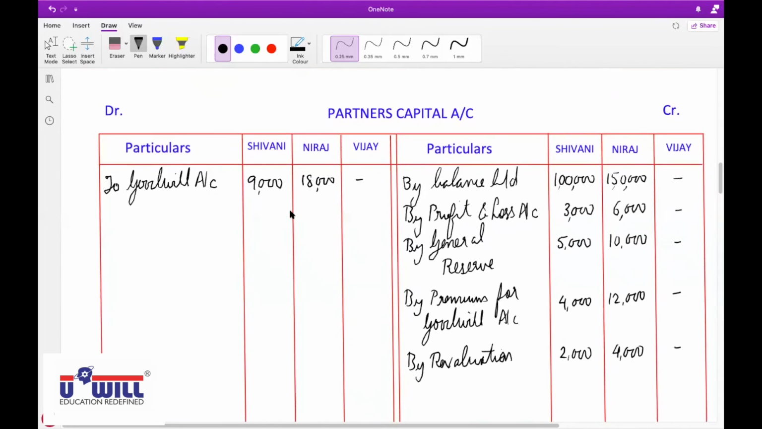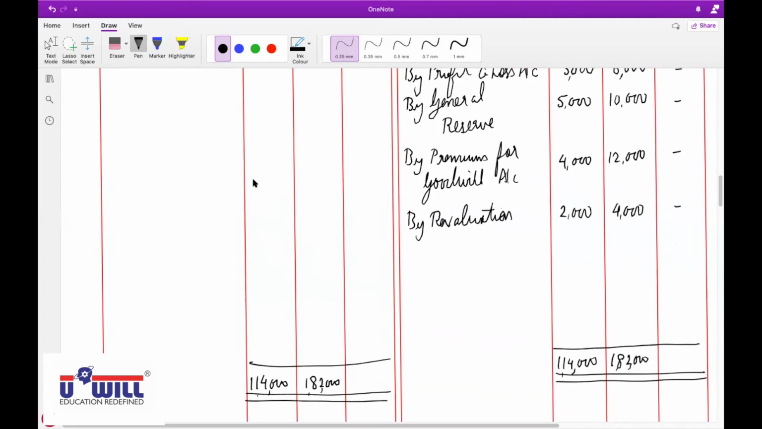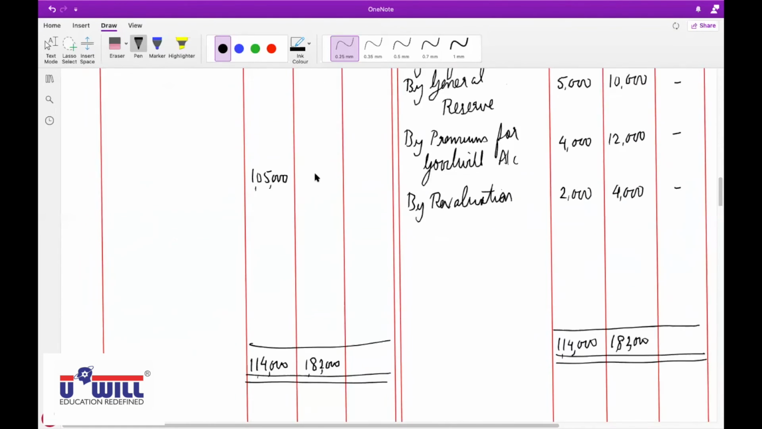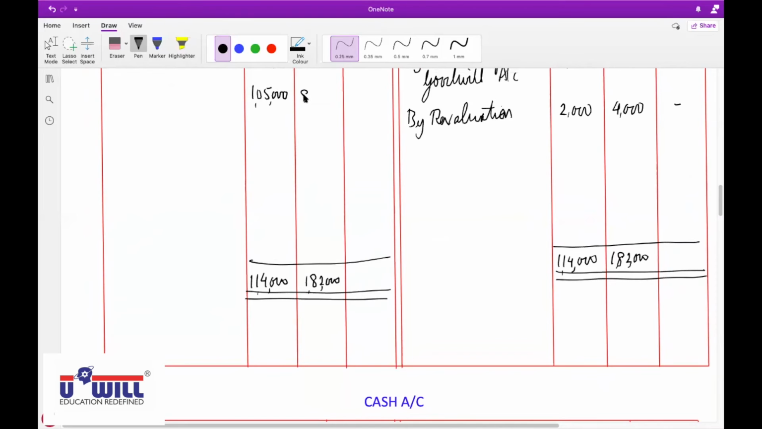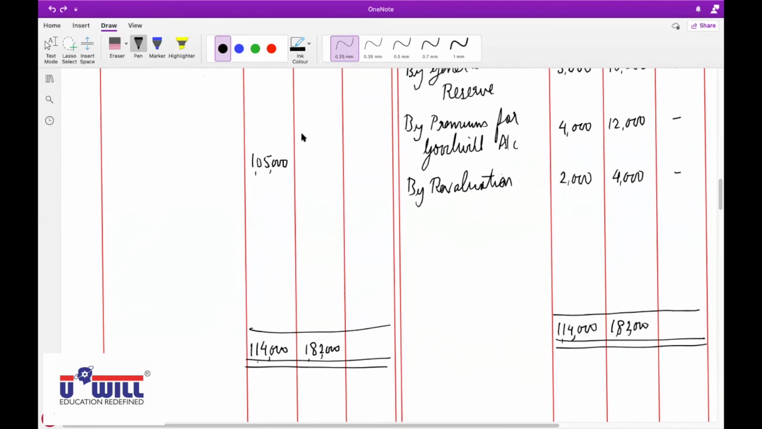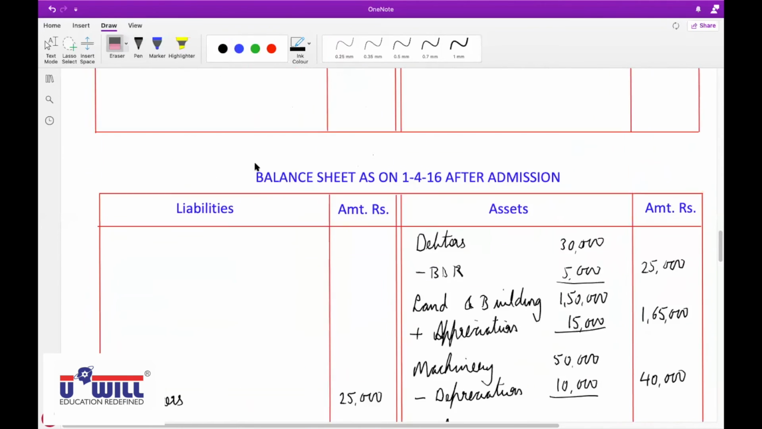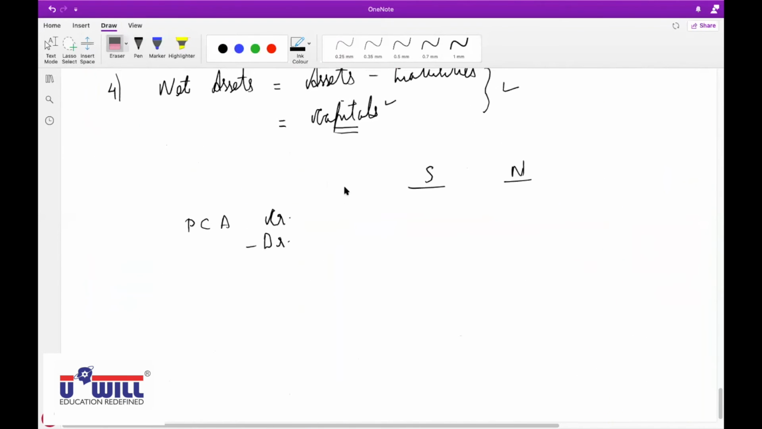Now 1 lakh 14,000 minus 9,000, so 1 lakh 5,000 will be the capital remaining of Shivani. 1 lakh 82,000 minus 18,000, so 1 lakh 64,000 would be the capital remaining of Neeraj, the balance carried down. So this we have done, partners' capital account credit minus debit, straight away here.